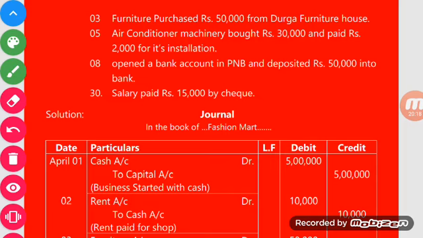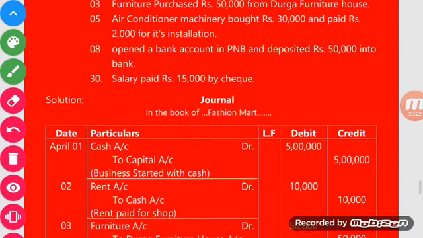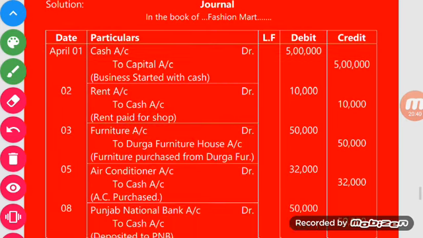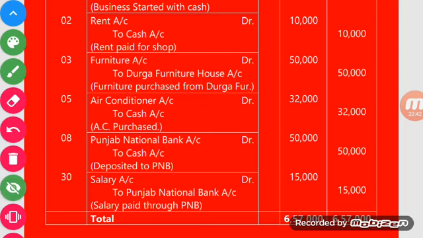Salary paid rupees 15,000 by check. So your answer will be, salary is an expense and expenses are always debited. As I told you, as per the rule of nominal account, all the expenses and losses are debited. So salary is your expense and all expenses are debited. So here salary account will be debited, and we have paid salary by check.